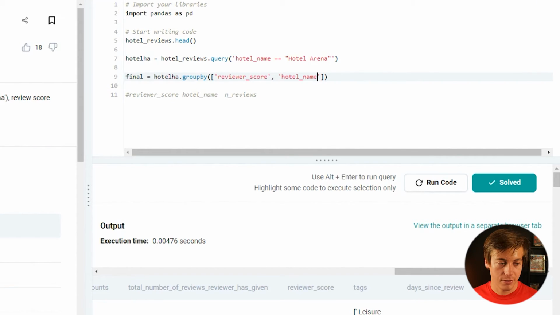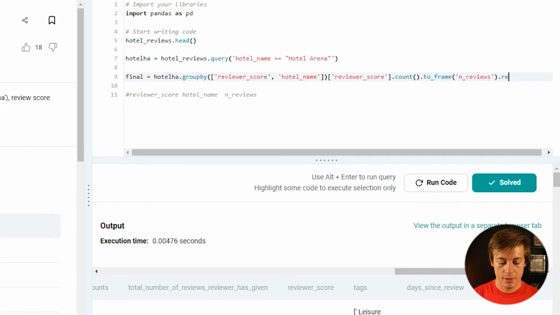Well, I think it's pointless if you're going to use just Hotel Arena, but that's what the interview question asks for. So then I'm just going to put over here reviewer score. So we're going to be counting how many of those are in there. So that counts. And then to frame. This is a brand new one. So interviews, like that.